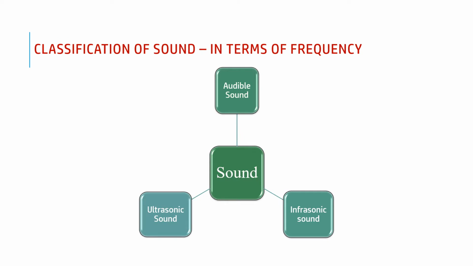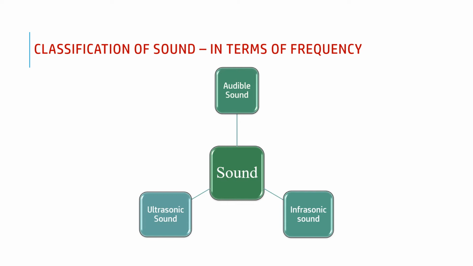Sound waves can be classified into three different types, depending upon their frequency. The first type is audible sound. Sound waves having frequency 20 Hz to 20 kHz are called the audible frequency range. The human ear is sensitive to this audible frequency range. The second type is ultrasonic sound. Sound waves having frequency more than this audible range, more than 20 kHz, are called ultrasonic sound.